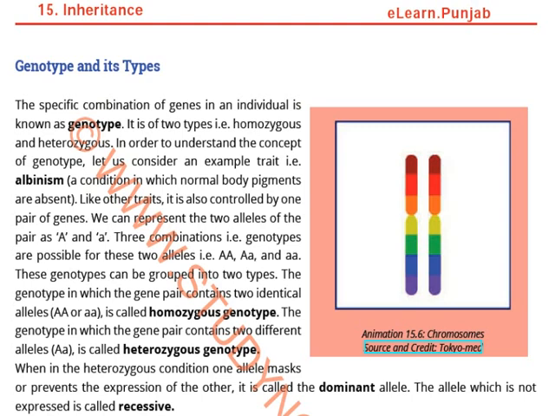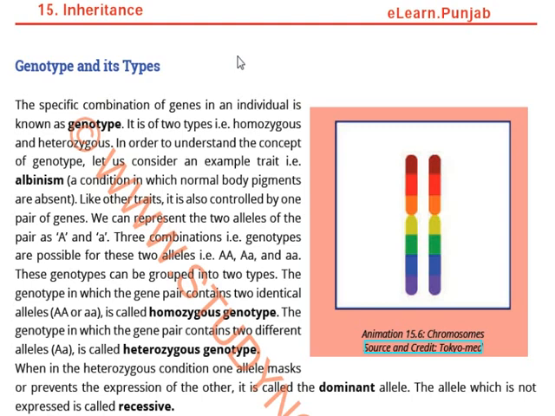Okay, so genotypes and its types. The specific combination of genes in an individual is known as genotype. It is of two types, homozygous and heterozygous. In order to understand the concept of genotype, let us consider an example trait.